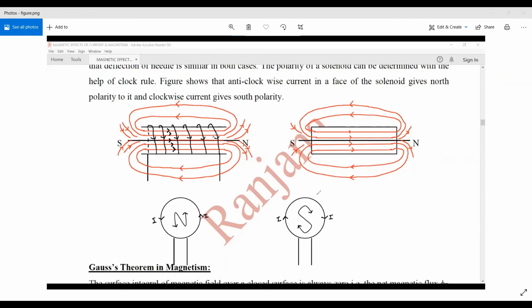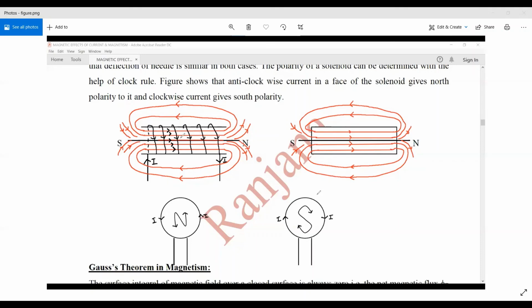Also, we can change the polarities of the current carrying solenoid, that is the north and south pole can be reversed by reversing the direction of the current. Here the direction of the current is as shown, whereas if we reverse the direction of the current, this end will become the north pole and the other face will acquire the south polarity. So the polarities of the current carrying solenoid could be changed by changing the direction of the current.